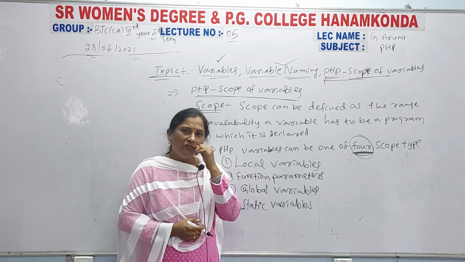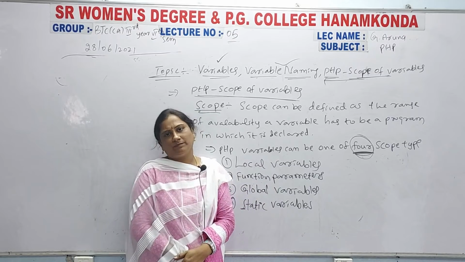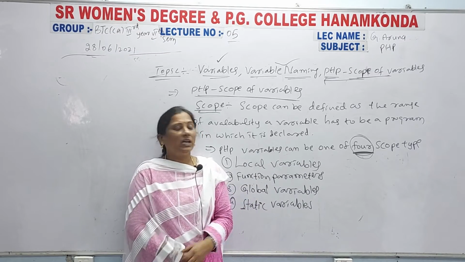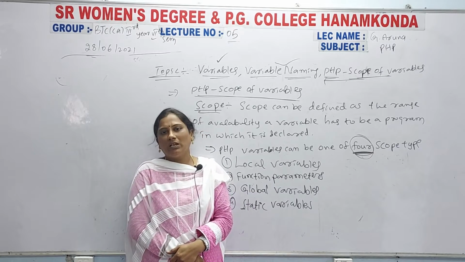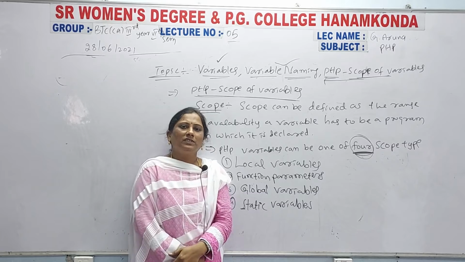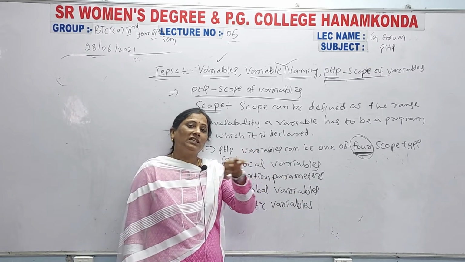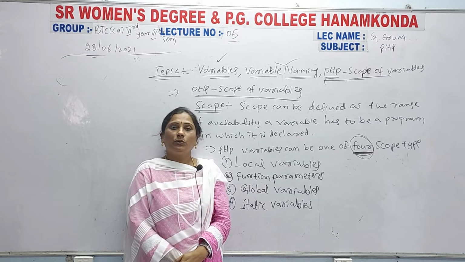So you know very well what these are. Coming to these four types, the first one is local variables. These topics are there in C language, C++, and Java also, but you don't know Java.